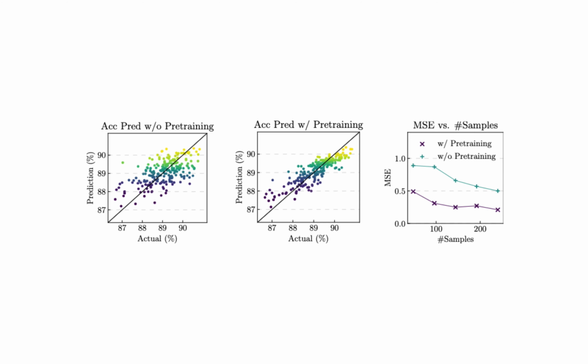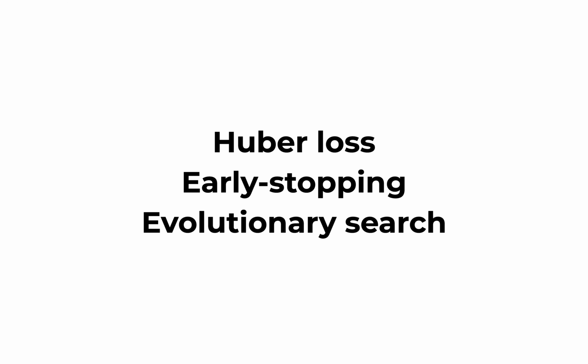Finally, we quantify pre-training's effect on sample efficiency. Here, we plot the predictor's error as we vary the number of training samples. Pre-training reduces the number of training samples needed by up to 50 times. We employ a few other tricks to reduce computational cost. We employ a Huber loss to robustify the predictor against outliers. Stop training when network accuracy is highly rank correlated with the final accuracy. And use the predictor to guide quick evolutionary searches for each resource-constrained setting.